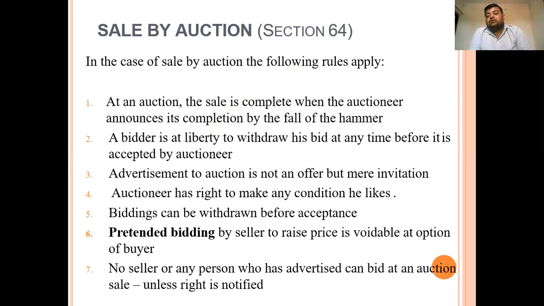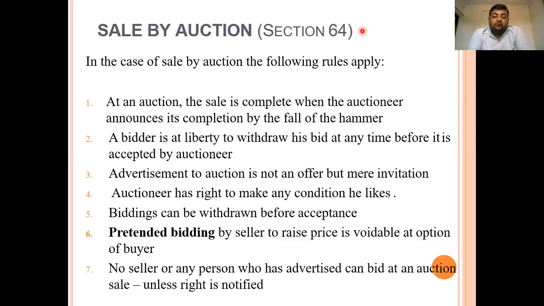If the auction is done for the precious painting, when the auctioneer drops the hammer and announces, say, that rupees 20,000 is the final price, the maximum bidding price for the particular commodity, he will say 20,001, 20,002, and then 20,003. When the hammer falls, it means the price is decided. So the auction sale will be assumed completed only when the auctioneer announces its completion by the falling of the hammer.